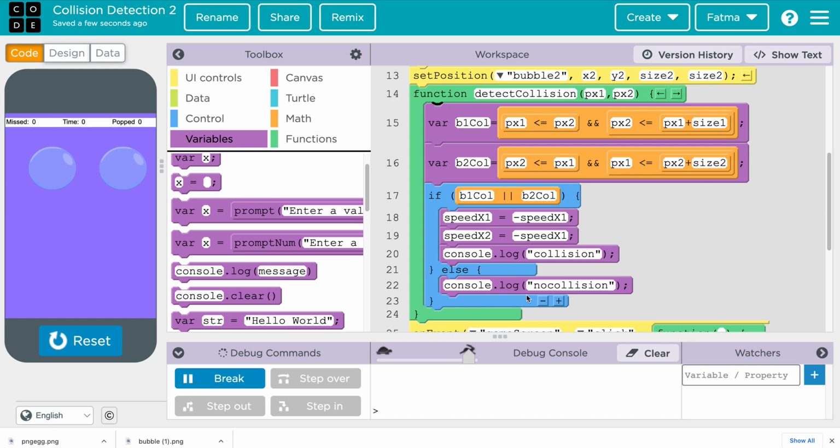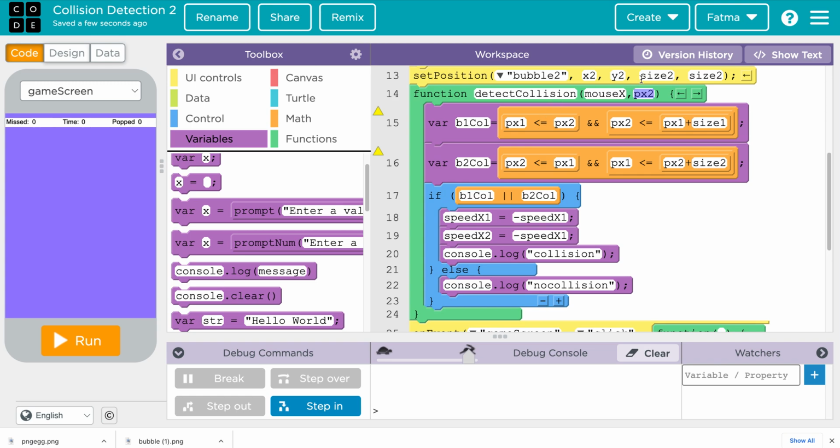and avoidance of another object in collision detection 1. And in collision detection 2, we are looking for, if you click on the screen, where you click, is it matching any of the objects on the screen, such as bubble 1 or bubble 2. So on this one, we are going to change this to the collision to mouse X and mouse Y. So we will set this for a bit.